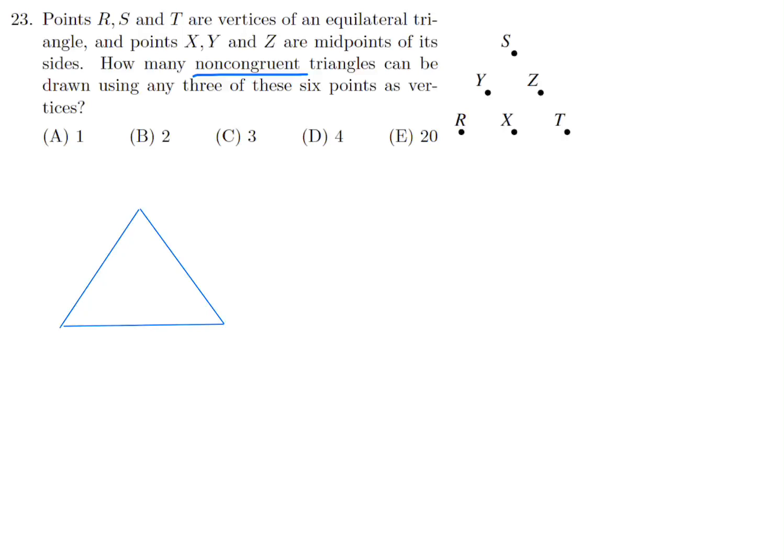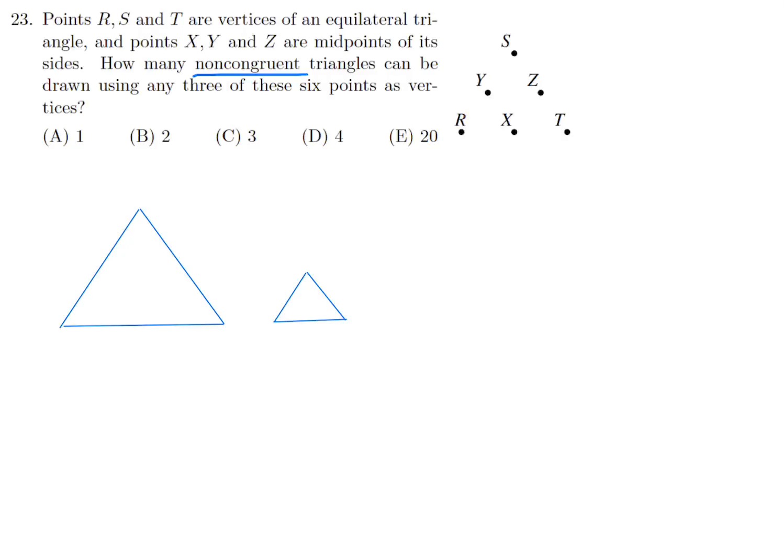Now let's look at other possible combinations. This one right here, the small one, that would also be a possibility, but these small ones can be created in 4 different ways, right? So we've got another set of triangles, but those are all congruent to each other. So we've only got one that's unique, and I'll put that guy right down there. Even though there's 4, they're all congruent to each other, so we can't count them 4 times. We can only count it once.